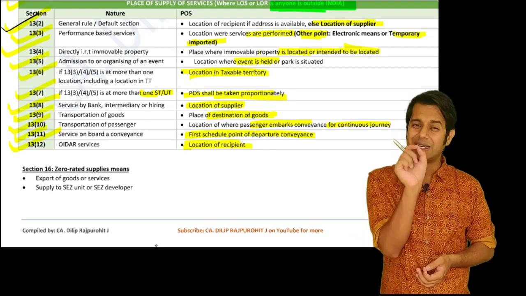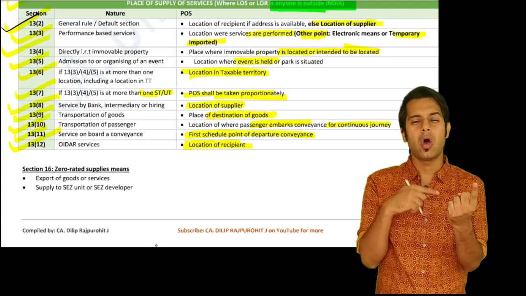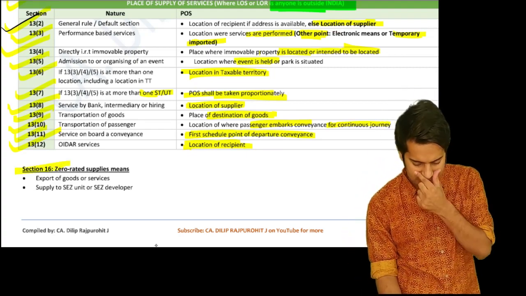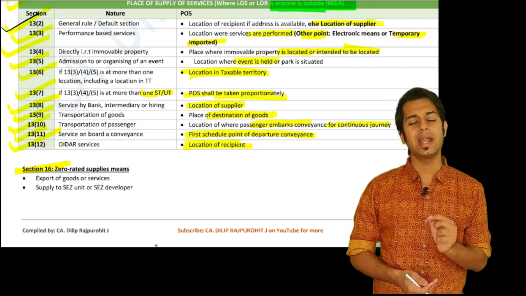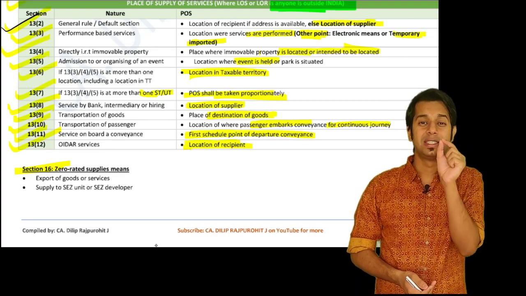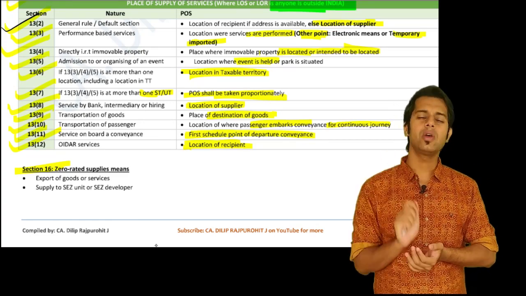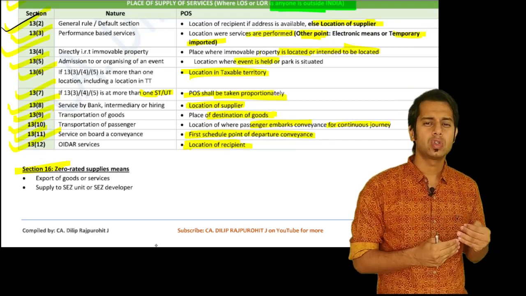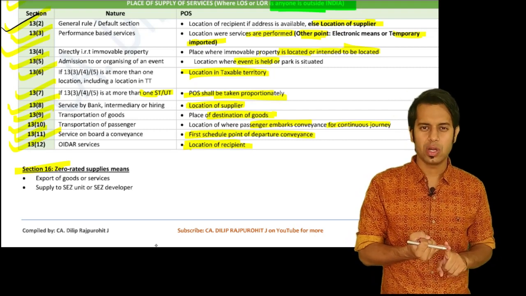Please note, section 13 is applicable when either the supplier or the recipient, any one of these persons, is outside India. Then we have section 16 of the IGST Act, very important, which gives the definition of zero rated supply. Sir, what do you mean by zero rated supply? Whenever you are making an export of goods or services, it is called zero rated supply.